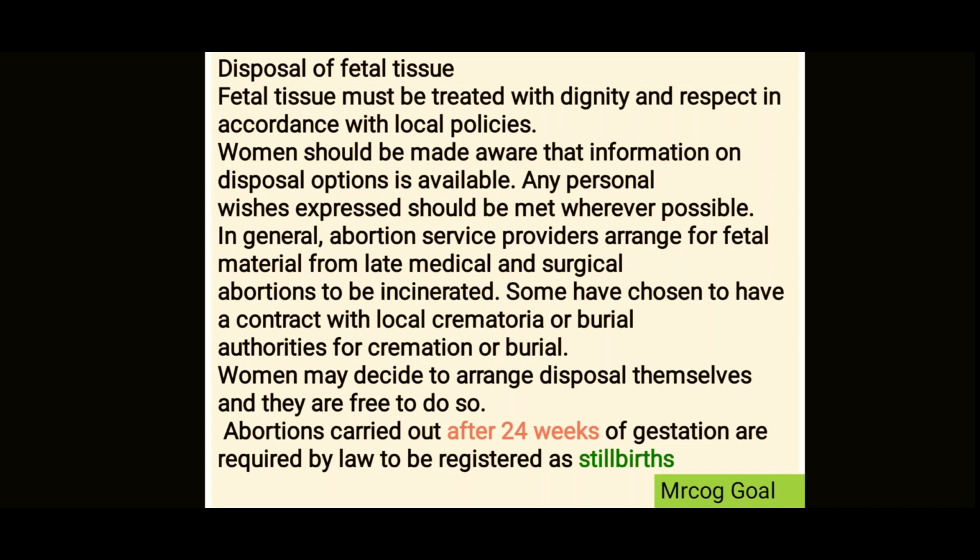Now, you know that abortions carried out after 24 weeks are under clauses other than C and D. Remember, up to 24 weeks it is only under C and D. After 24 weeks, whenever an abortion is carried out, it is registered as a stillbirth by law, right? There is another guideline on IUFD and stillbirth, and you may read the legal aspects related to the handling and disposal of the fetal tissue from there, right?